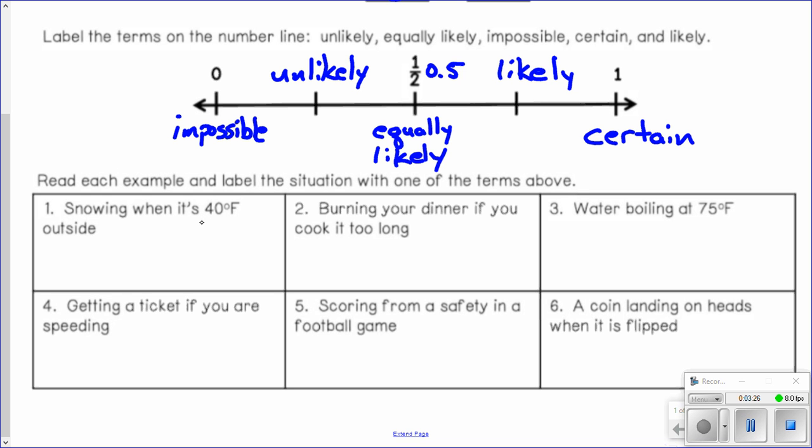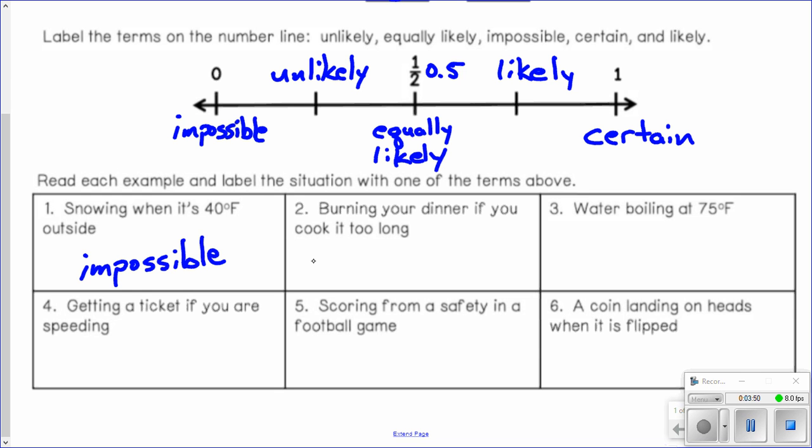You need a temperature of 32 or less for water to freeze. So this would be impossible, because water can't freeze at 40 degrees. Like I said, my students probably will be like, what? That's really cold.